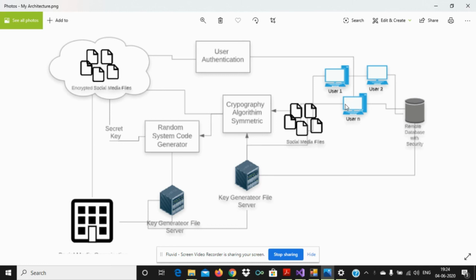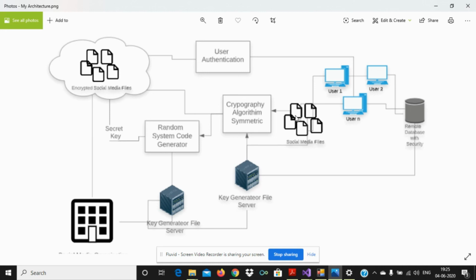As social media users, they upload and download, and transfer of data happens from the organization server to the user's application. Those are the files that are getting transferred. Here is where the real hierarchical identity based encryption works.